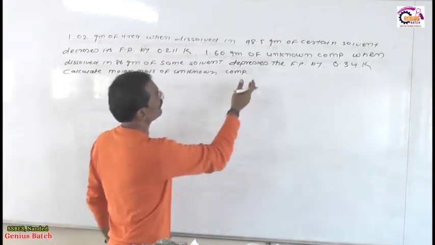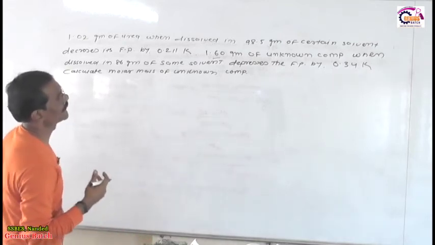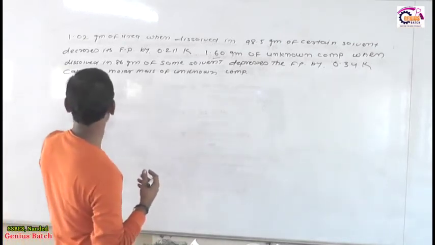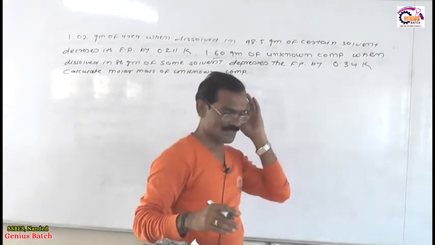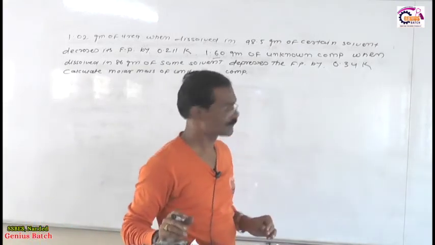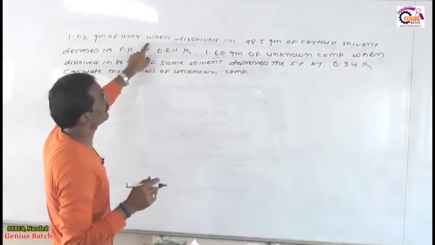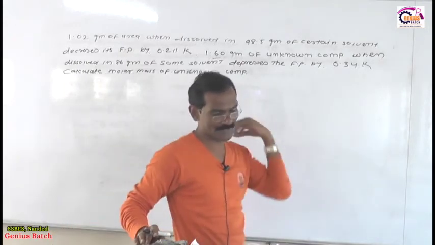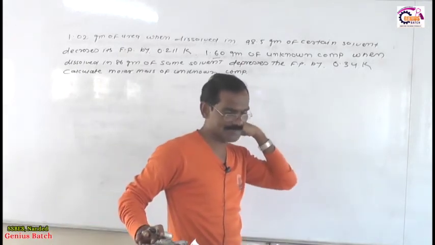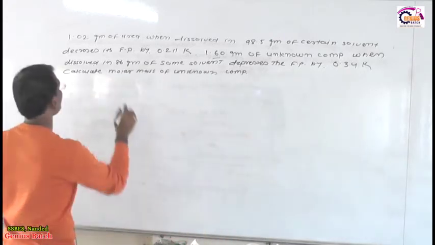Then 1.60 gram of unknown compound dissolved in 86 gram of the same solvent depresses the freezing point by 0.34 Kelvin. You have to keep in mind, first they gave the urea, so you first calculate Kf for urea, and once you calculate the Kf, then put the value of that Kf in the second problem. So this is very important.